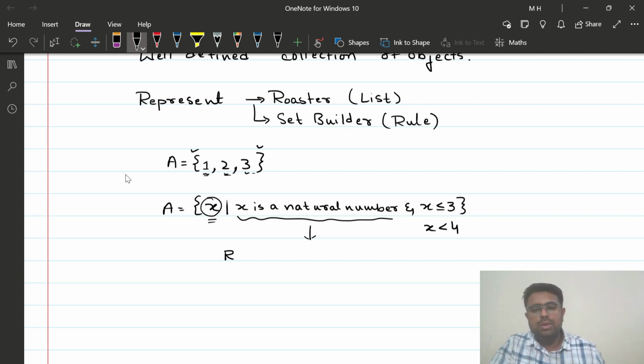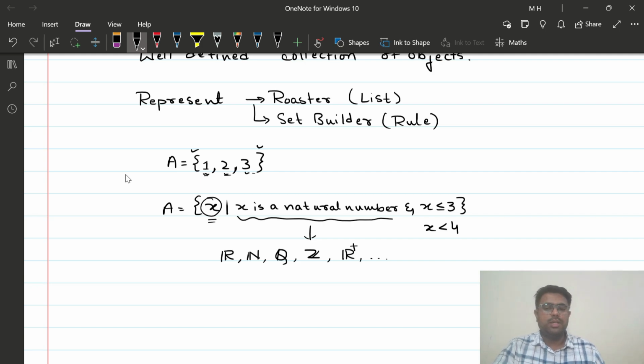So what I shall do in my lectures is I'll take up the set of all real numbers as \R, the set of all natural numbers as \N, the set of all rational numbers as \Q, and the set of all integers as \Z. Of course, the set of all positive real numbers as R plus and so on, Z plus, Q plus. N of course is always plus, so there is no issue with it.